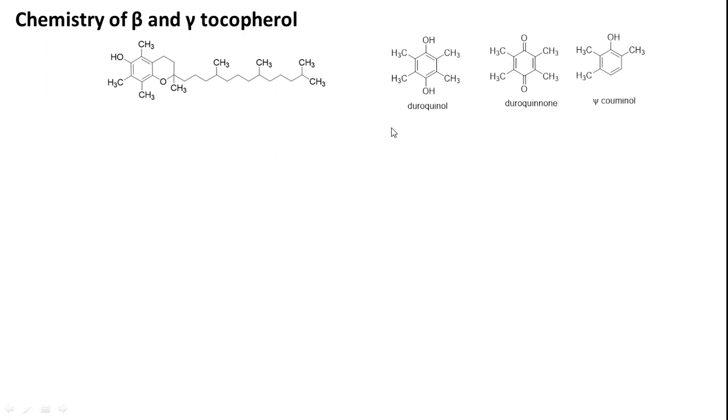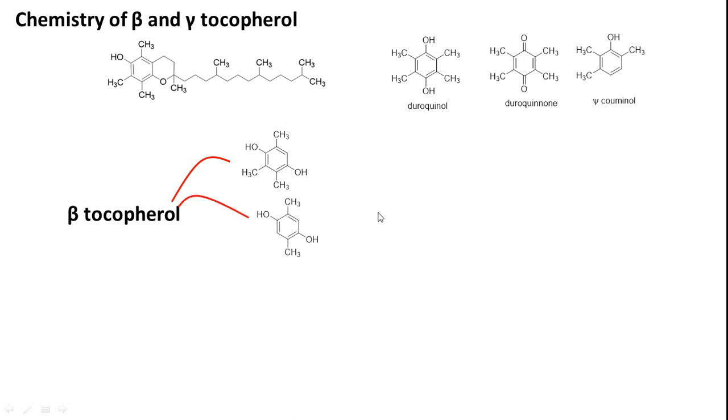Now we need to extend this discussion to other tocopherols: beta, gamma and delta tocopherols. This is alpha tocopherol, and these are the degraded products we got via thermal degradation. They used the same strategy for beta tocopherol, where upon thermal degradation they got these compounds.